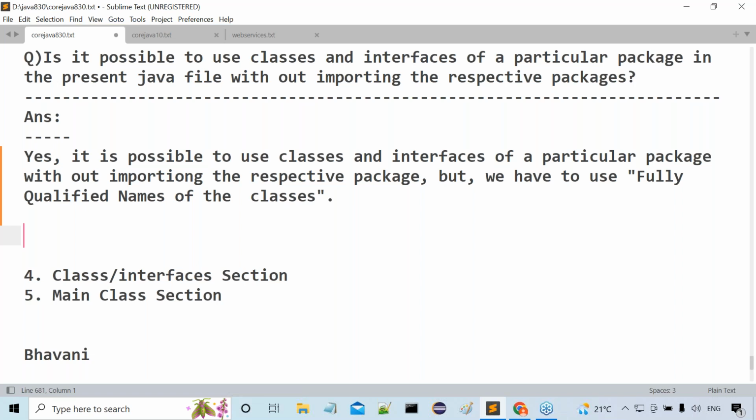Sachin is the name and Tendulkar is the surname. Okay, leave it. Mahendra Singh Dhoni: Mahendra Singh is the name and Dhoni is the surname. Narendra Modi.